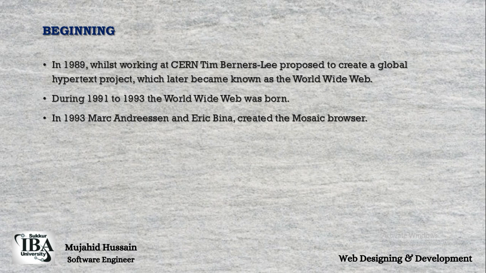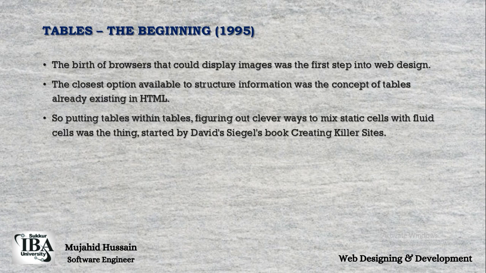In 1993, Marc Andreessen and Eric Bina created the Mosaic browser. Then tables, the beginning. 1995, the birth of browsers that could display images was the first step into web design.